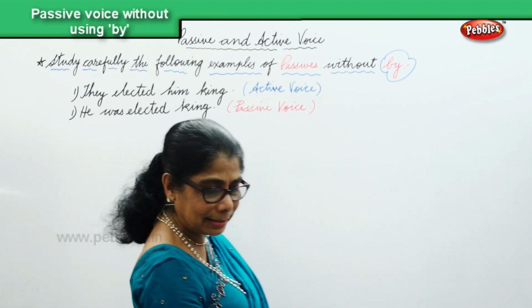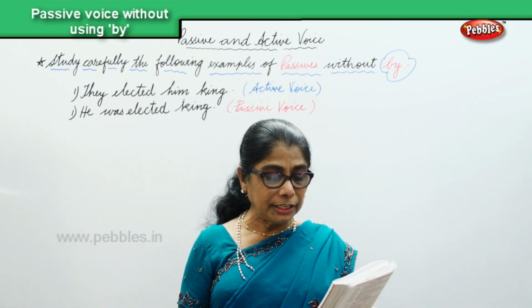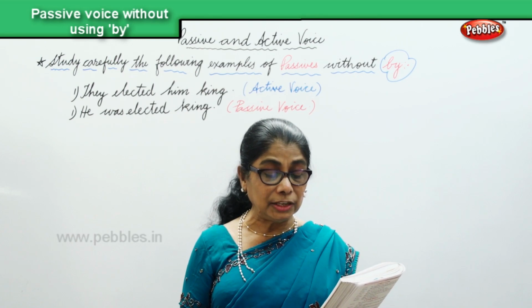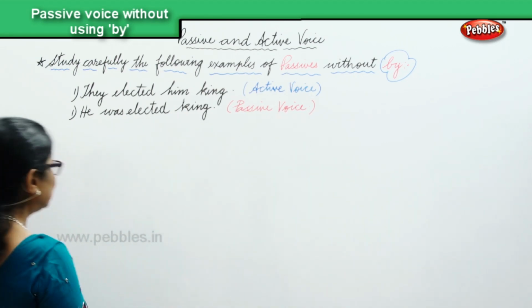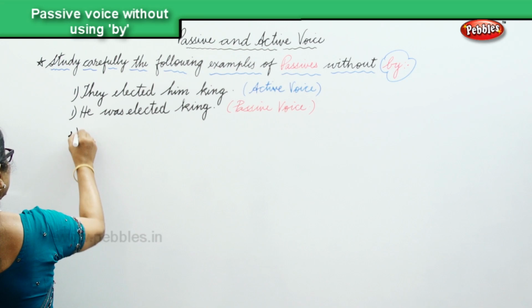Okay, another sentence. Let's look at. They chose Mr. Advani chairman. That's the second one.